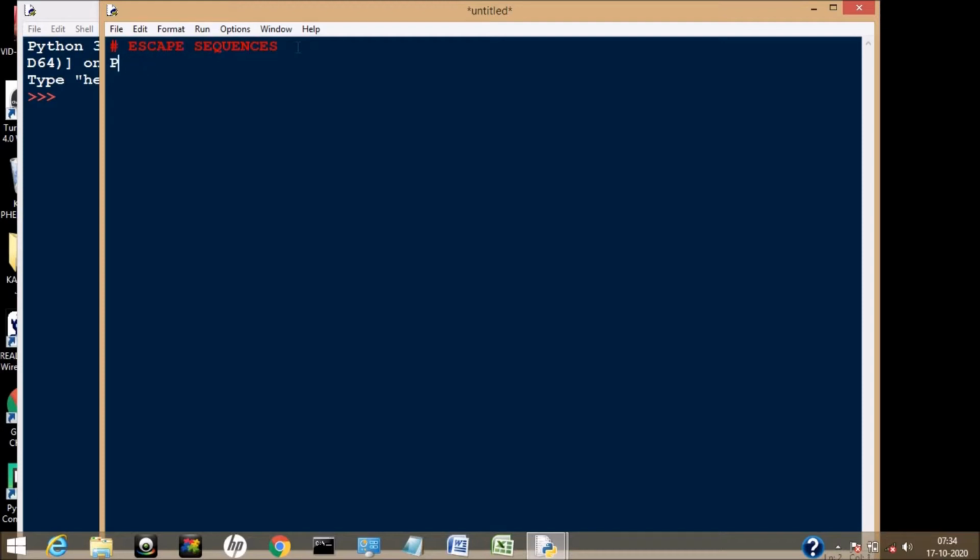Print double quote Python tutorial with Beast, and I want that tutorial should print in single quote. Then I'll put single quote, and just save it.